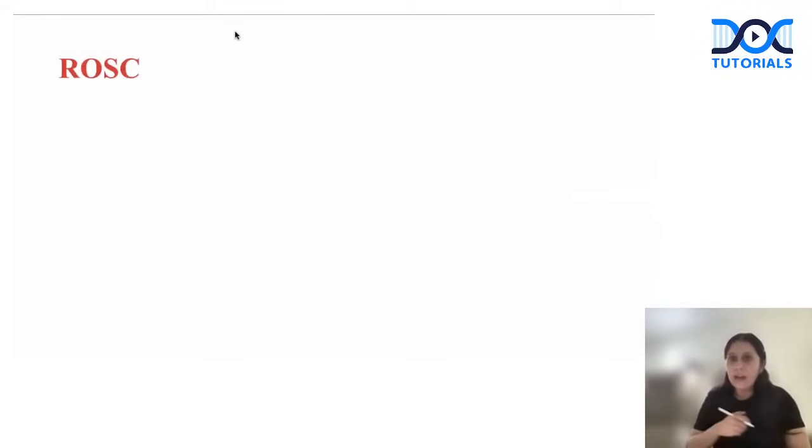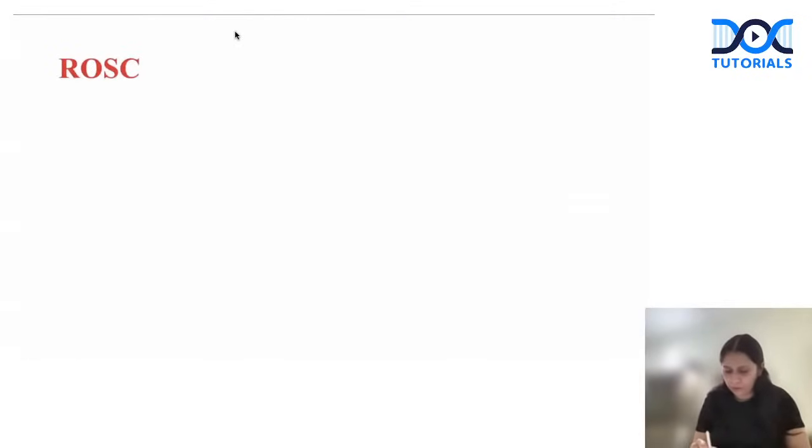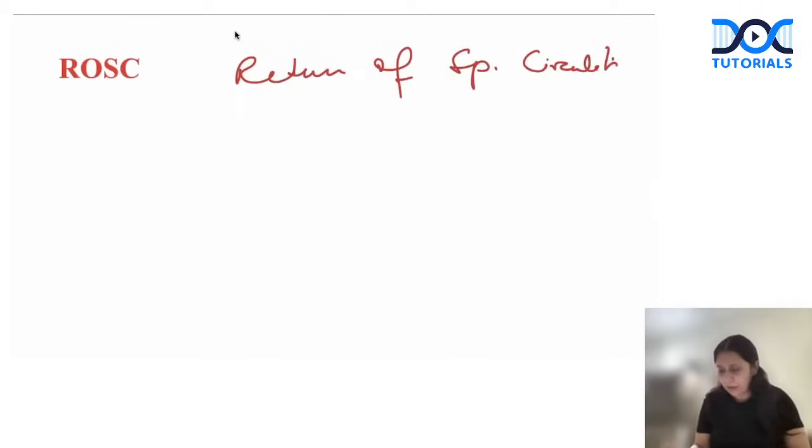Okay. Then ROSC. What is ROSC? Return of spontaneous circulation. So remember, guys, ROSC, or return of spontaneous circulation. How do we know it? When ROSC has been achieved, two things could be helpful. Number 1, the capnograph.